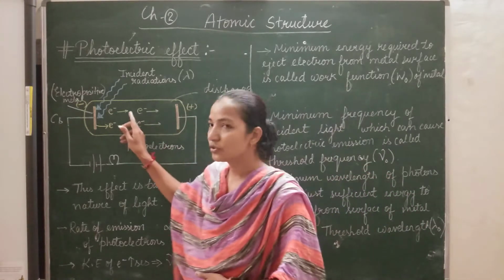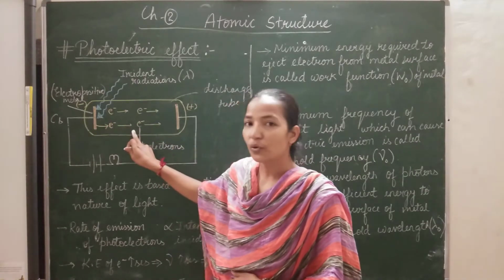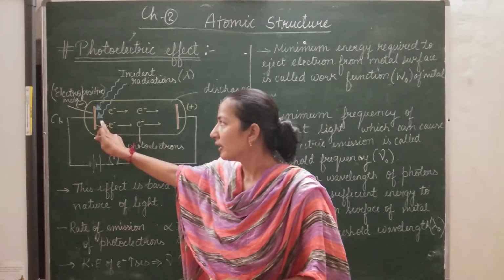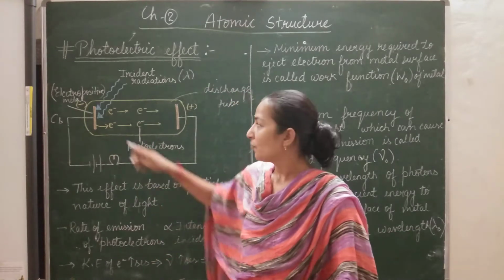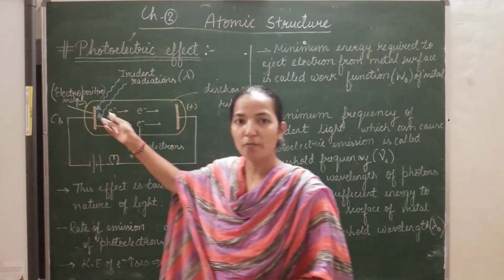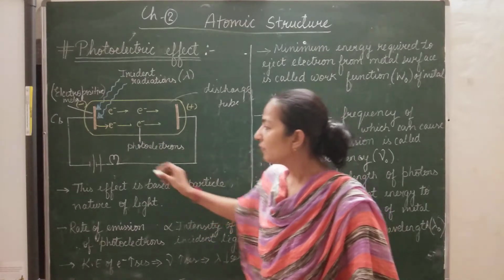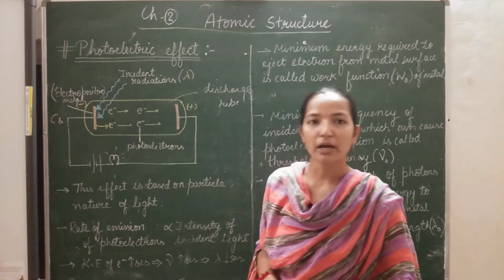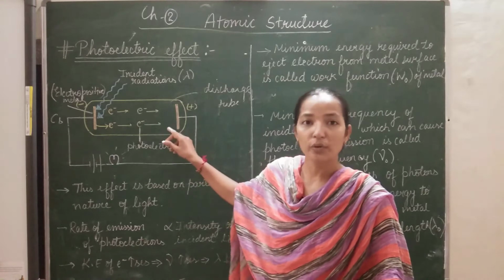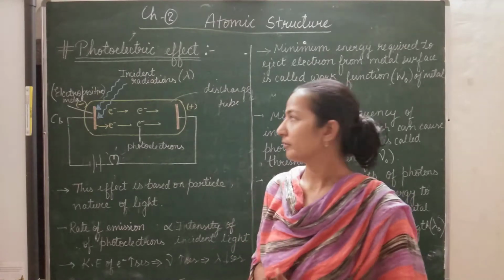These electrons which were emitted as a result of the striking of radiation are called photoelectrons, because they get a particular amount of energy and then get emitted from the atoms of the metal, that is cesium, a highly electropositive metal. They were moving towards the anode and we saw that the bulb started glowing. That means there was a current flowing in the circuit due to these photoelectrons, and that current was called photoelectric current or photocurrent.